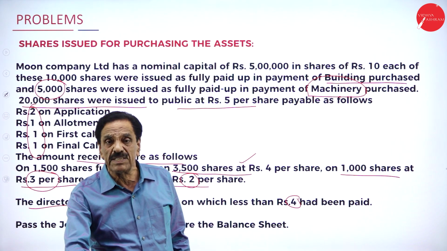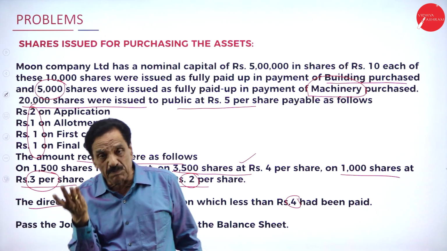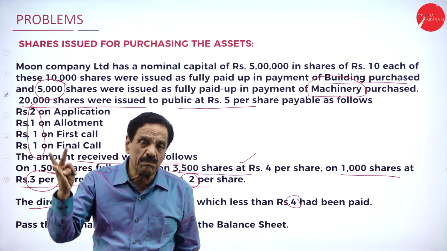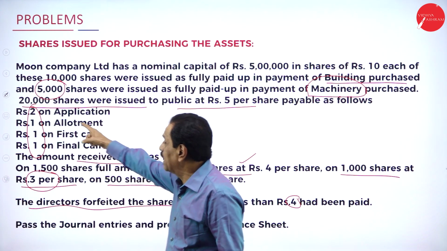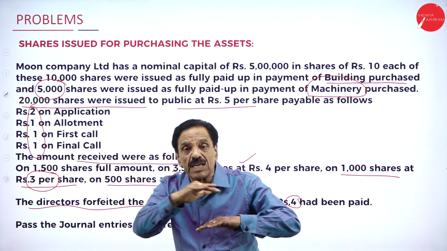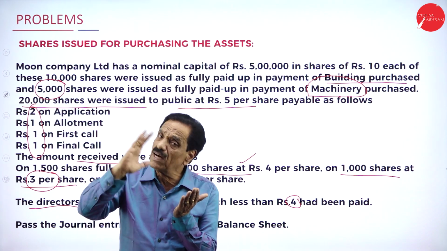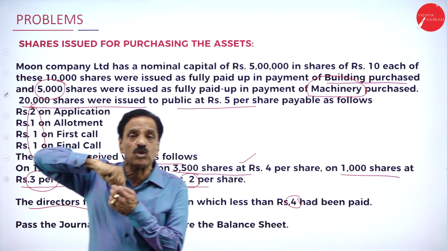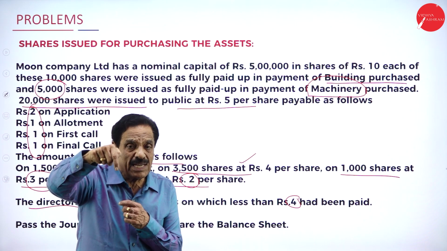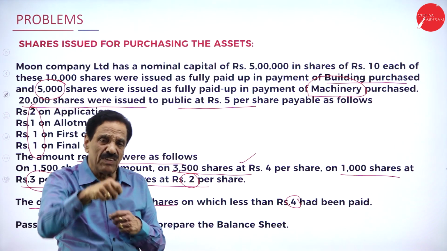How have the shares been issued at 5 rupees? How are they payable? 2 on application, 1 on allotment, 1 on the first call, 1 on the second and final call. So this is how they have been split into installments. First they have to pay 2 on application, 1 on allotment, 1 on the first call, 1 on the final call.